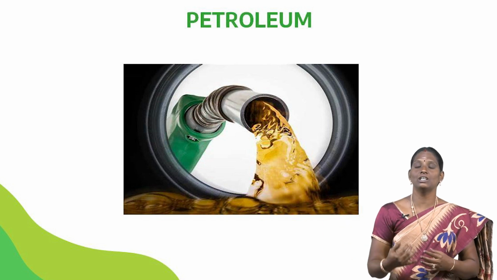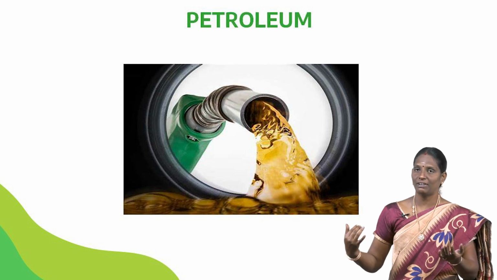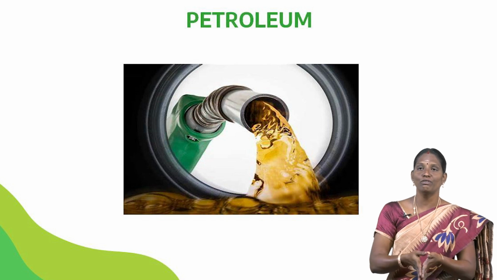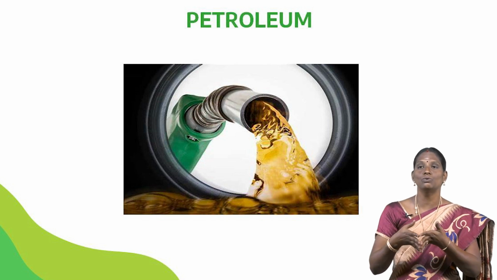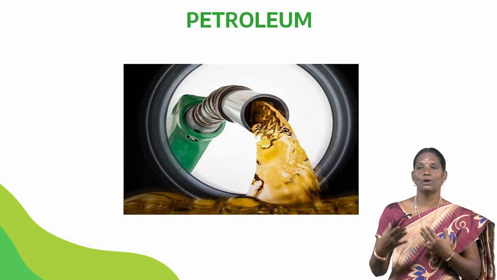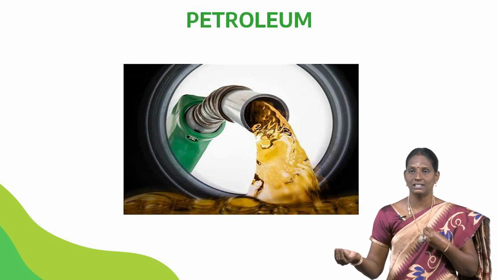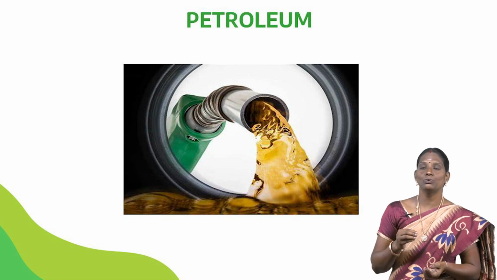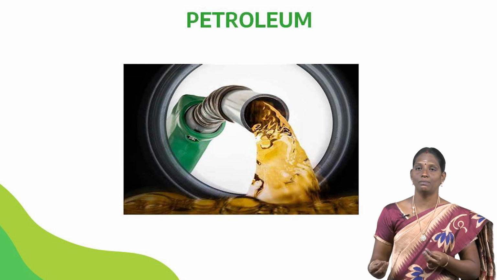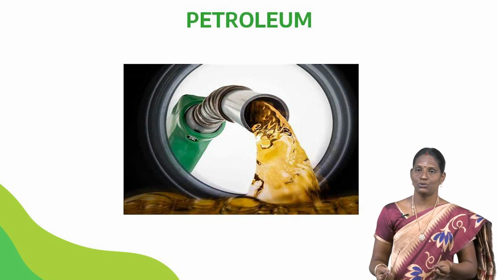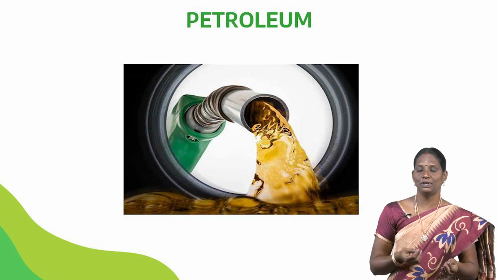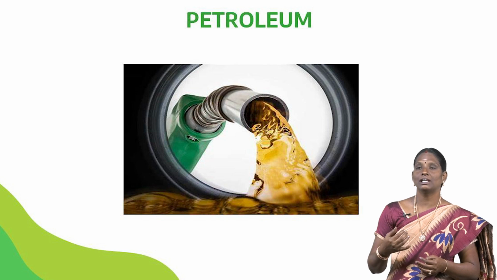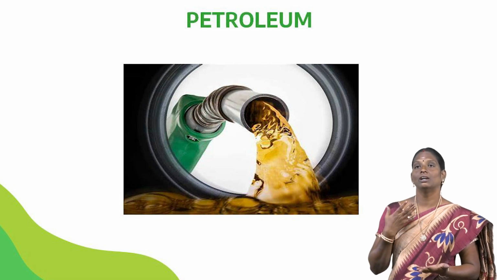We cannot directly use the crude oil for our purposes. It has to be refined, that means purified, before we can use it. For that we follow the process of fractional distillation. The fractional distillation process is used to obtain more useful petroleum products such as petrol, kerosene, diesel, pitch, etc. At various boiling points we can get the different fractions of the crude oil.